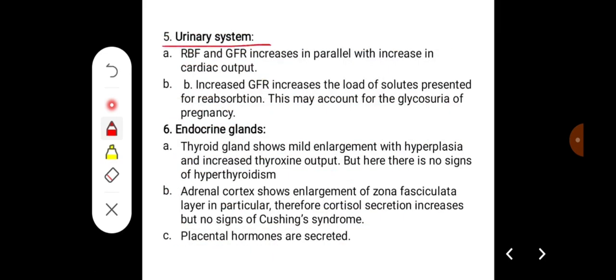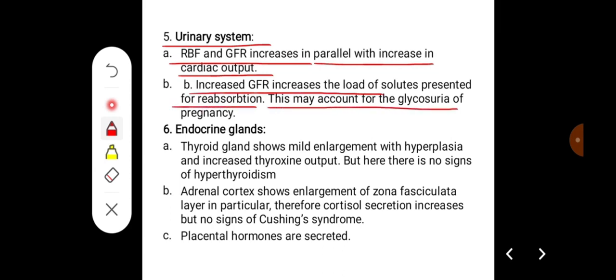Effect on the urinary system: renal blood flow and glomerular filtration rate increase in parallel with the increase in cardiac output. There will be increased GFR, which lowers the solutes presented for reabsorption, and this may account for the glycosuria of pregnancy.